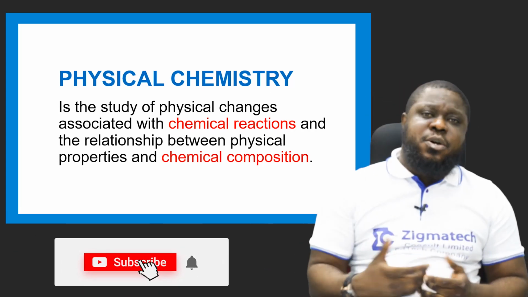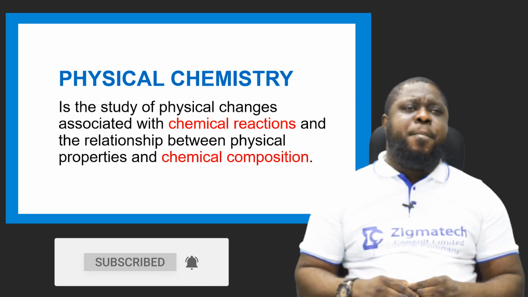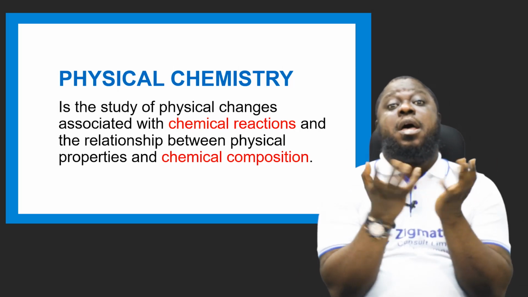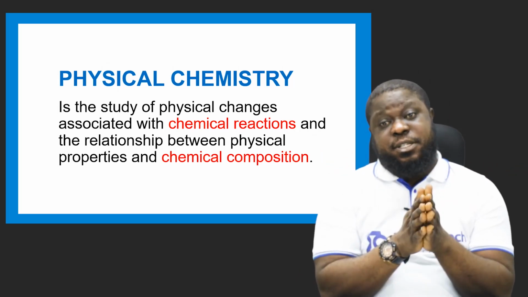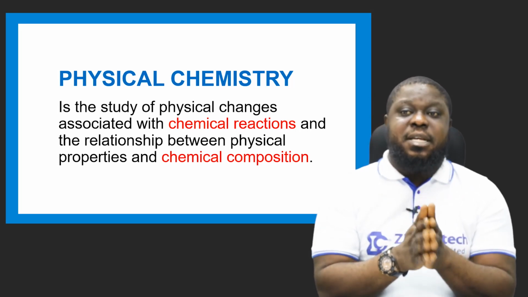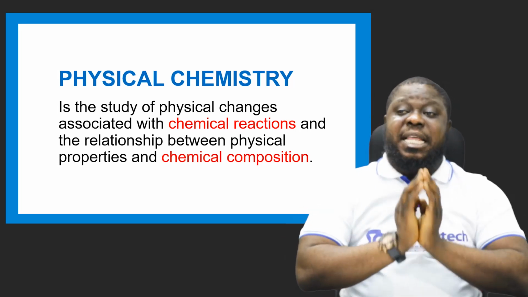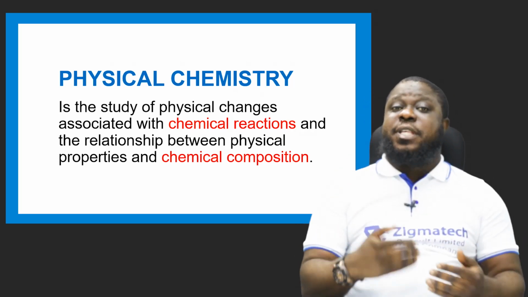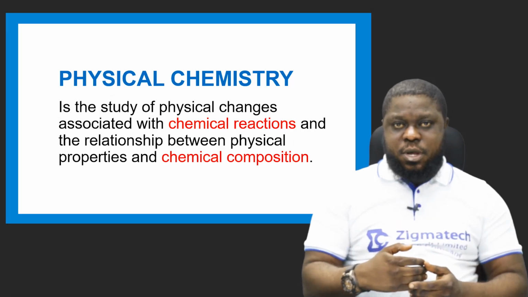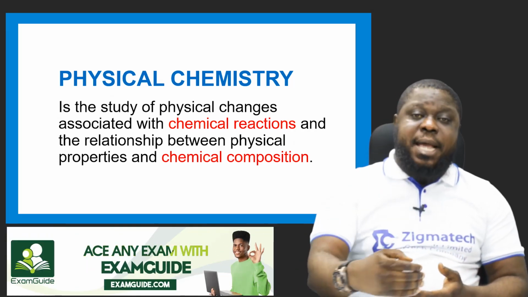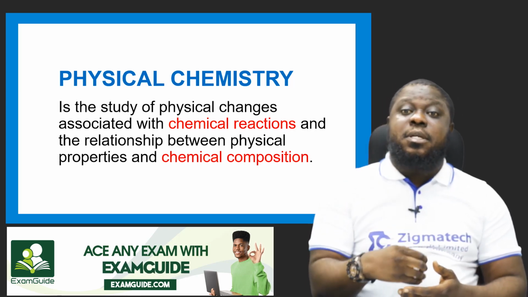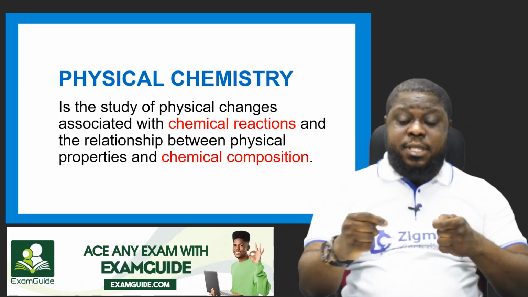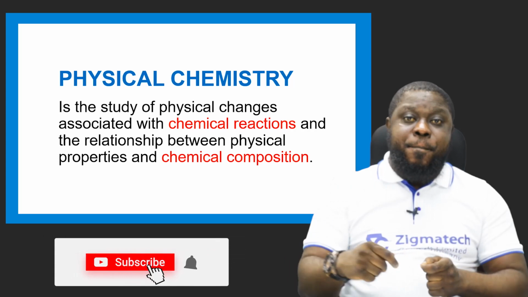Now those physical changes, what do I mean? Water is formed by two gases. We know that hydrogen and oxygen are gases. These are their physical properties, physical characteristics. They now changed to another physical characteristic called liquid, water. In essence, the study of this physical change that leads to the chemical change is physical chemistry. Physical chemistry will let you know the two things that came together to form another thing.